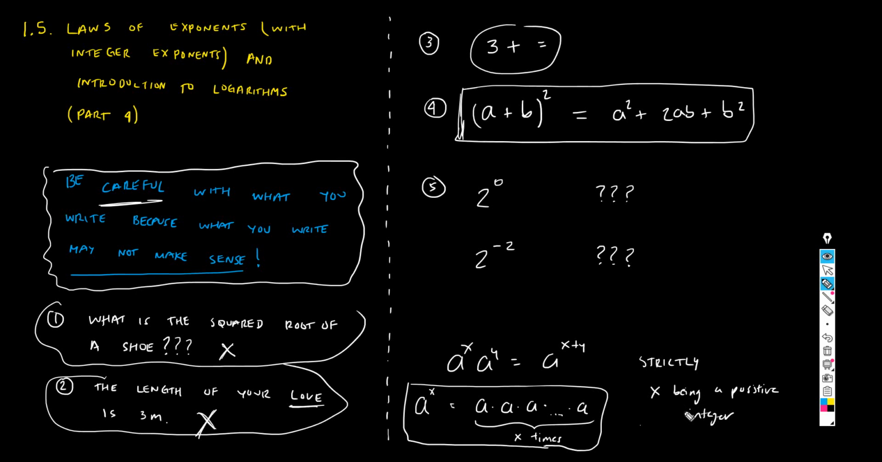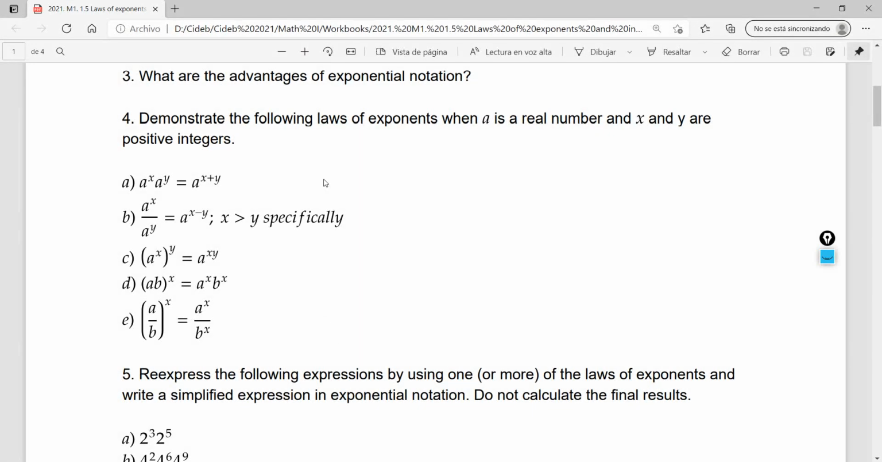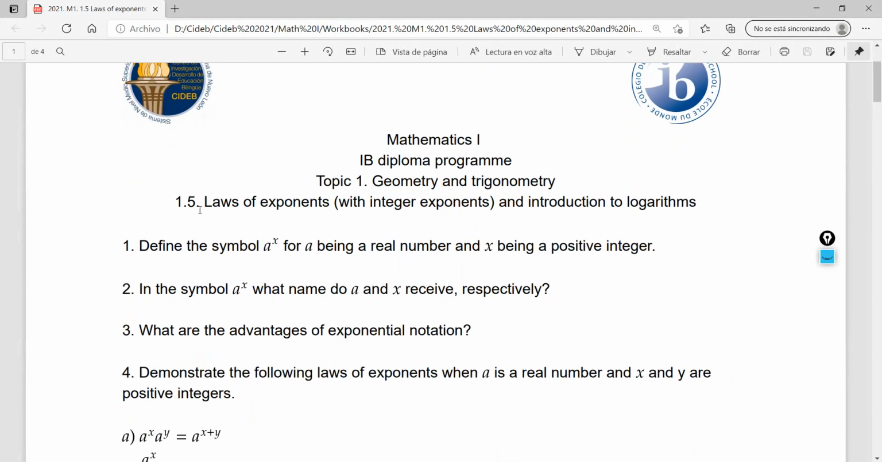And if you want me to give you evidence of that, here it is. This is the workbook 1.5, and look at the first exercise. Define the symbol a to the x for a being a real number. With a, there really is no problem. A can be any number. That's just fine. And x being a positive integer. I'm being way too restrictive here. X has to be an integer and it has to be positive.